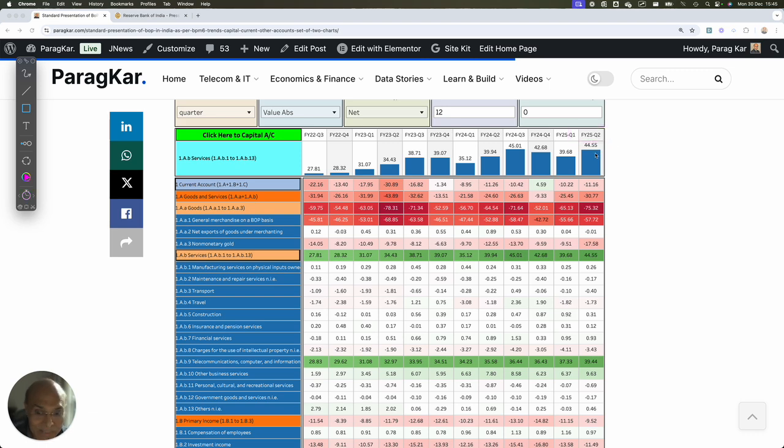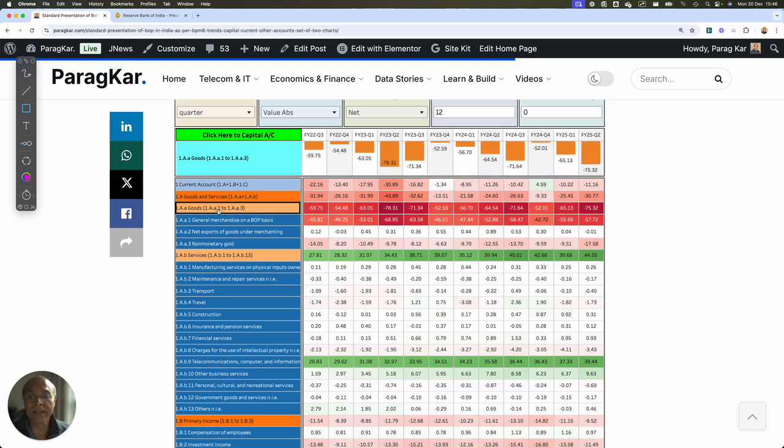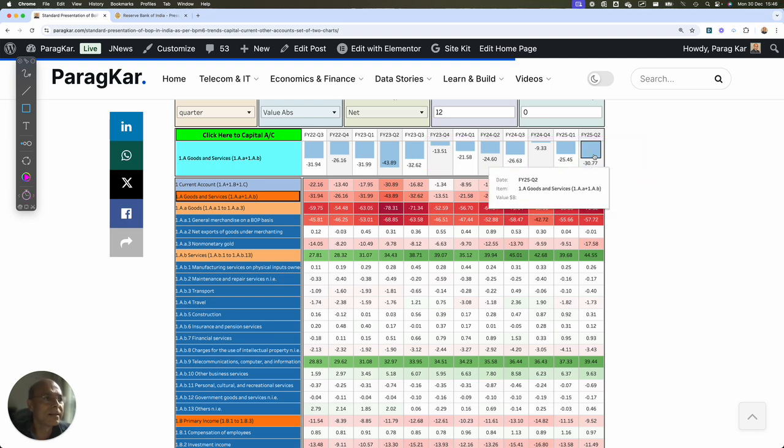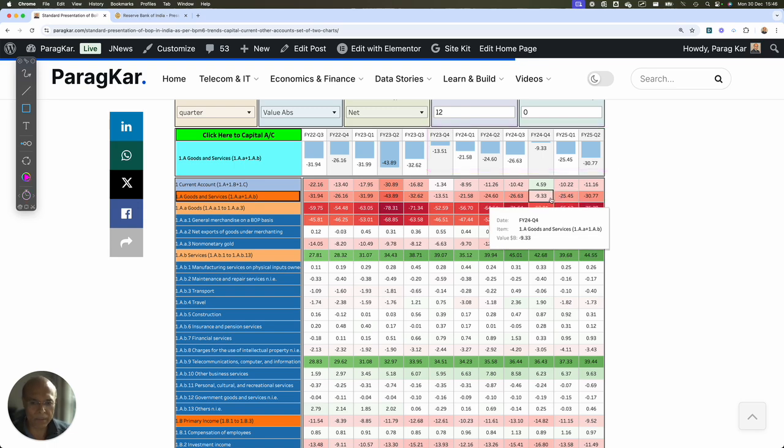So on the services account, we are doing pretty good, and therefore all the negativity on account of the imbalances that we see in goods is somehow getting compensated. So the overall BOP on account of goods and services is kind of stable, but it has deteriorated a little bit in the last quarter. We have got $30.77 billion, which is very high, and it is higher compared to the last few quarters. You can see this, right? So this is one part of the statement.